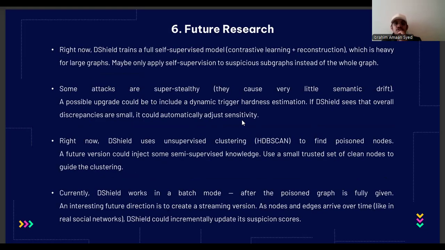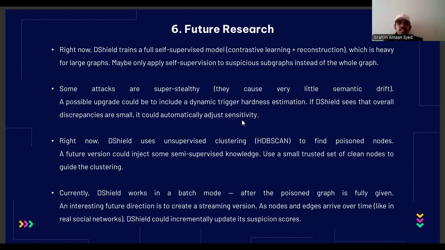And looking into future research, we can see that the D-Shield model trains like a full self-supervised model, with contrastive learning and reconstruction loss. This means that every node in the graph system works very hard comparing different views by trying to rebuild the original features and everything. One possible improvement would be to run the self-supervised training only on the parts of the graph that look suspicious instead of the whole entire graph.